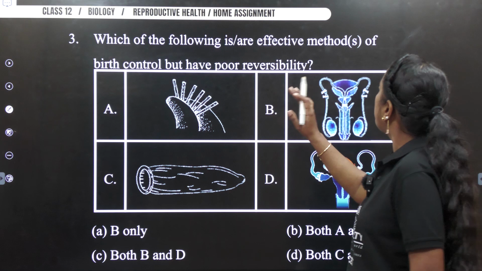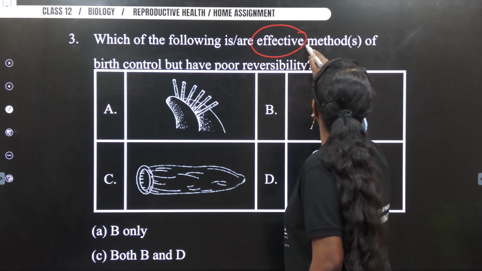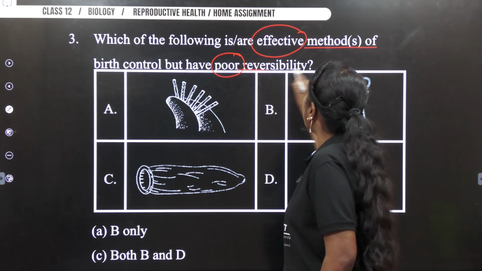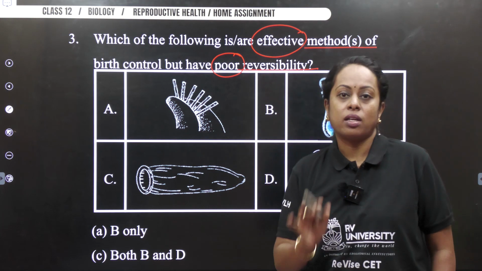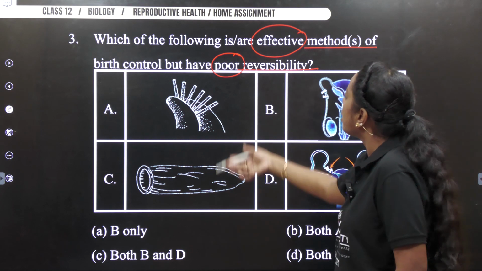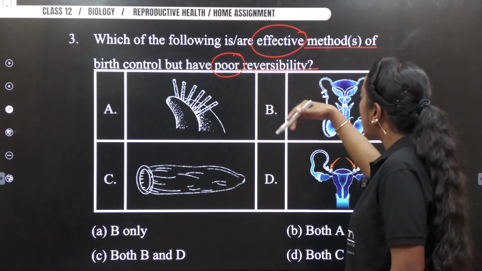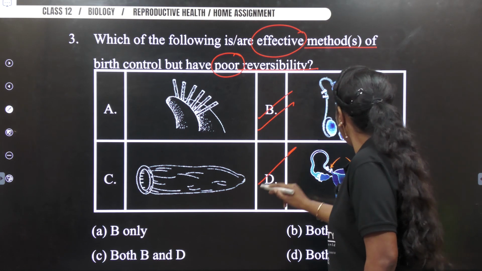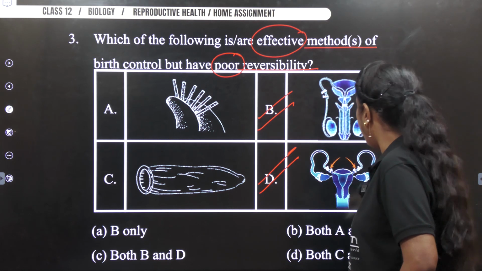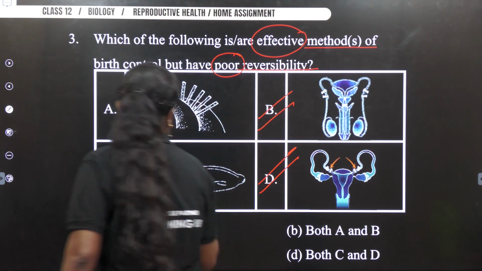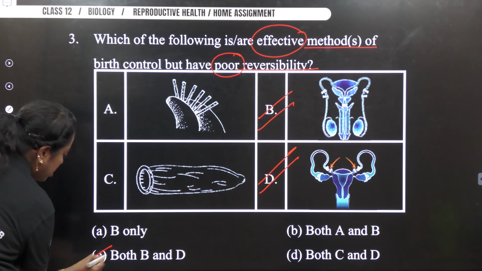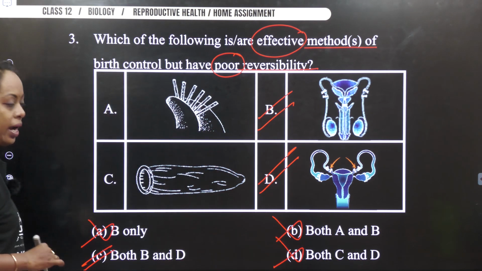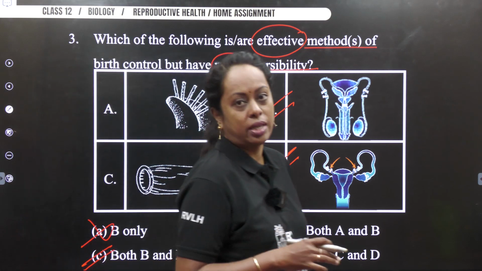Next. Which of the following is an effective method of birth control but has poor reversibility? Vasectomy and tubectomy. That is what you studied. So in this particular picture, the first one is an implant. Okay. So B is said to be vasectomy and D is said to be tubectomy. So the option should have both B and D. So thereby your answer is option C, not A, not B, not D. So go ahead, check your answers. Have you marked it the same?